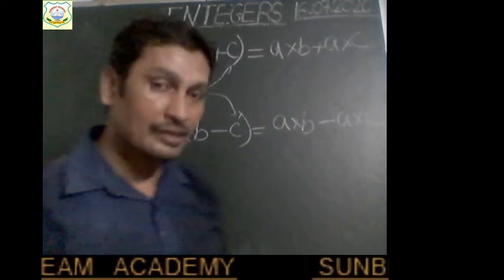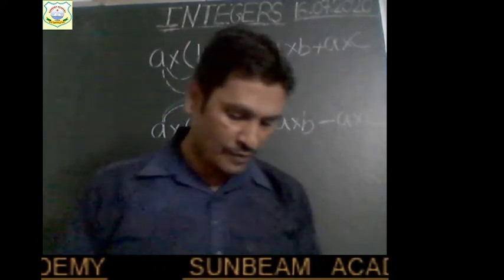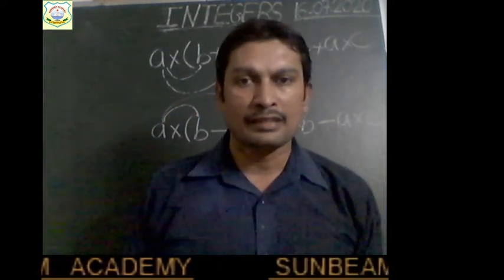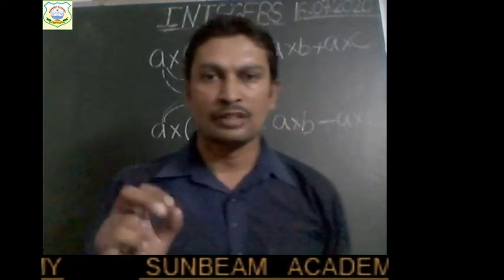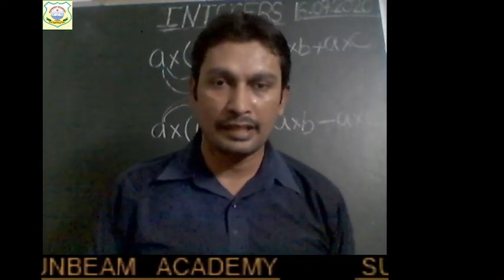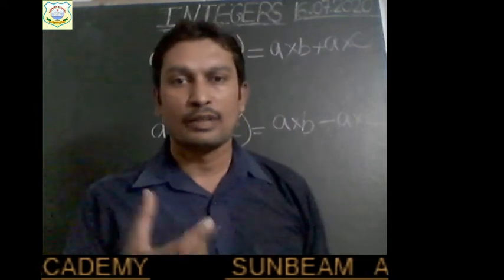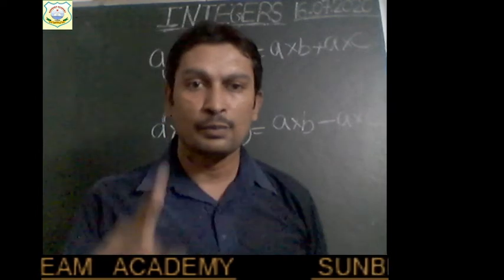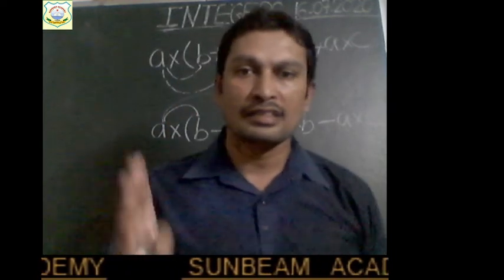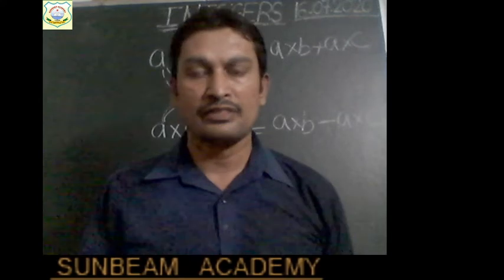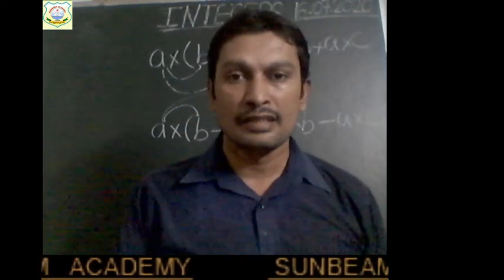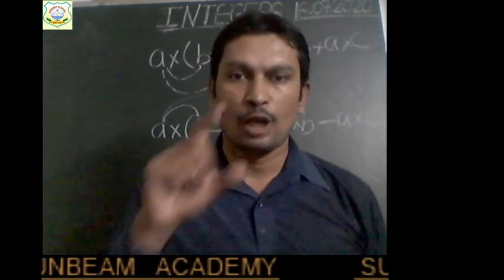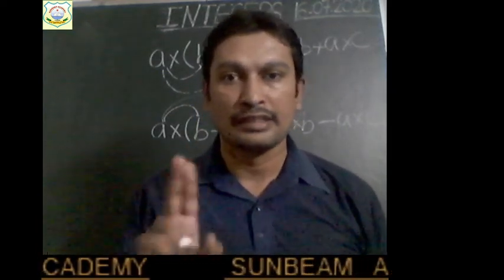So read the question. The first question is multiply. Only we have to multiply children, right? So while multiplying, the only thing we have to focus on is the sign, right children? Yesterday I had told you that the product of two integers with the same sign will be positive. It means plus into plus is plus, and minus into minus is also plus, right? But if we are multiplying two integers with opposite signs, then the result will be negative. So these are the things that you have to always keep in your mind while multiplying two integers, right?